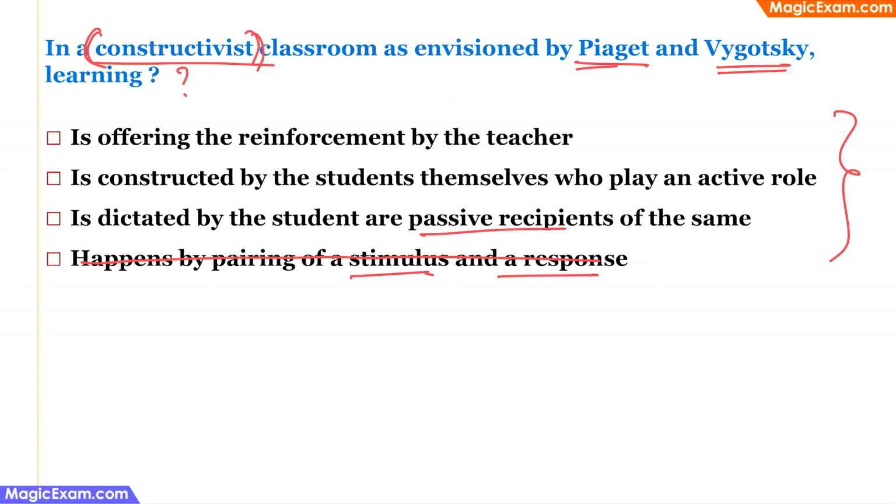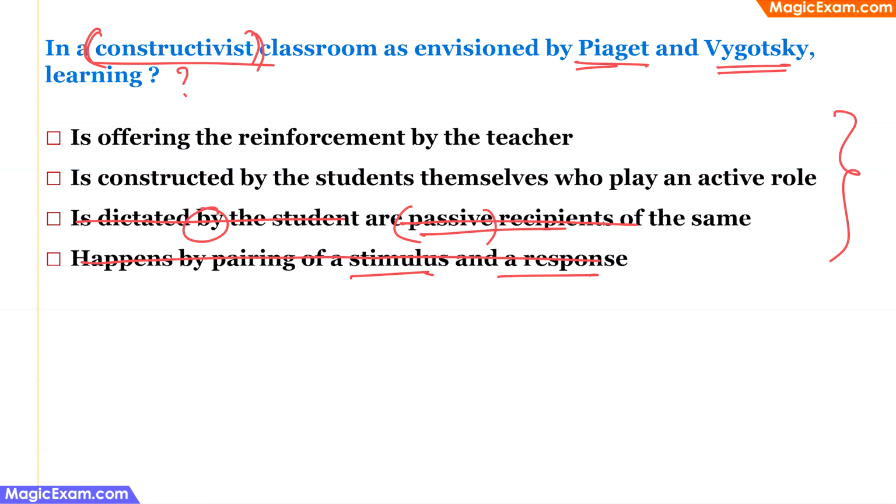Now this does not make sense. Why is it dictated by the students who are passive recipients? This should be dictated to the students who are passive recipients. In any case, passive is the word that you should avoid. Therefore, this is incorrect. The first one says is offering the reinforcement by the teacher.